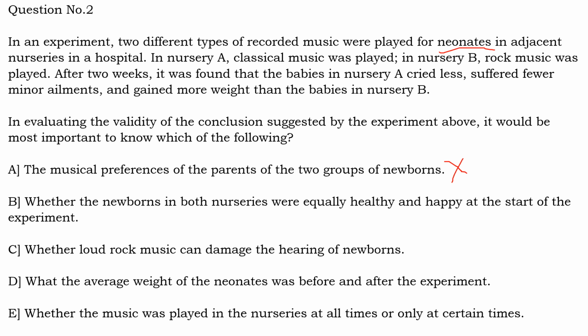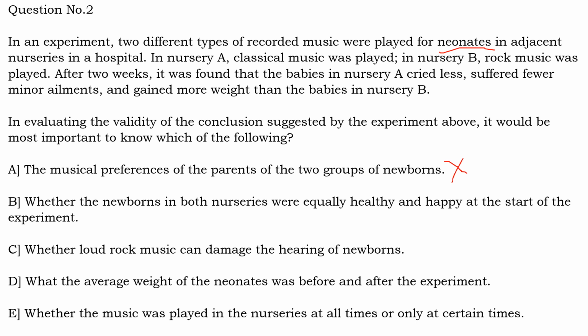Option B, whether the newborns in both nurseries were equally healthy and happy at the start of the experiment. Okay, this is what we call an initial condition. That means before the experiment, if all the babies in both the nurseries were equally healthy and happy, it means initial conditions were equal, then the experiment started. After the experiment, the babies in nursery A were better in health than babies in nursery B. Then what would be the reason? What babies in nursery A were experiencing, which babies in nursery B were not experiencing, which is classical music.